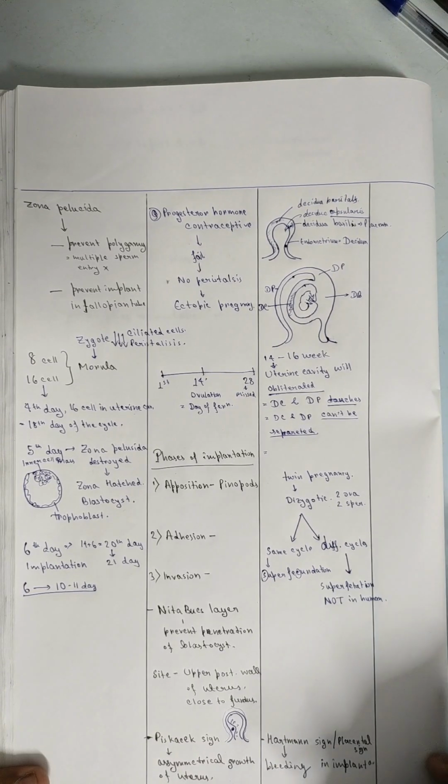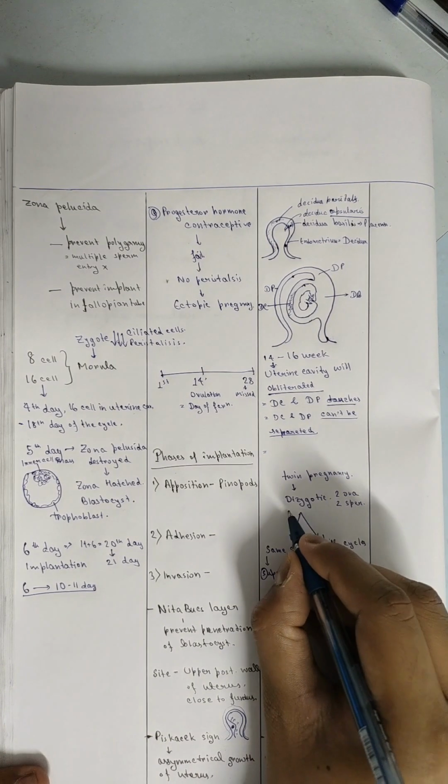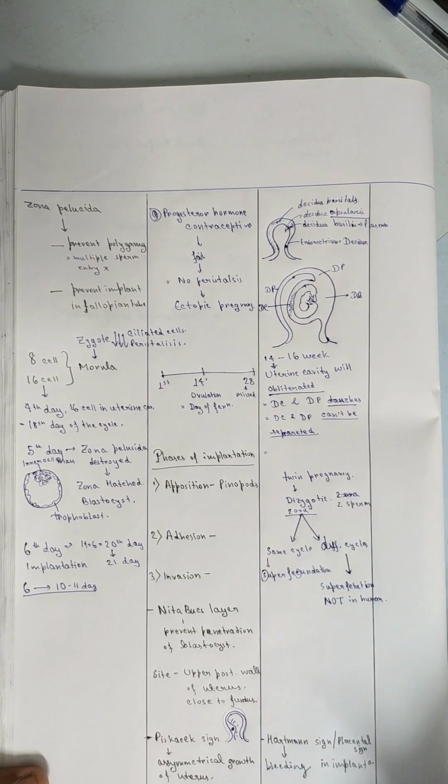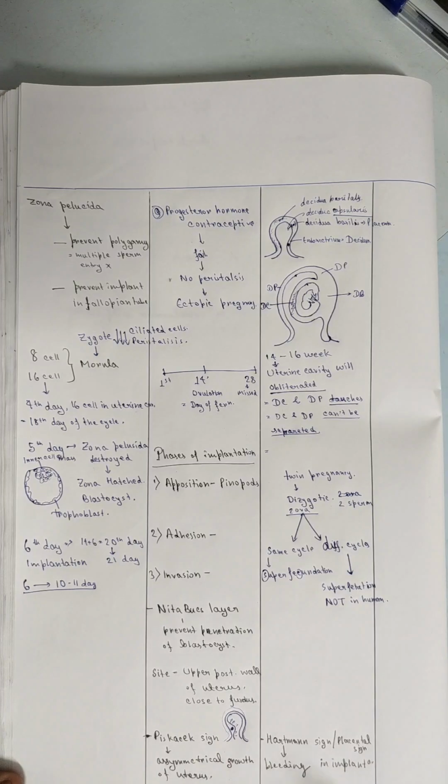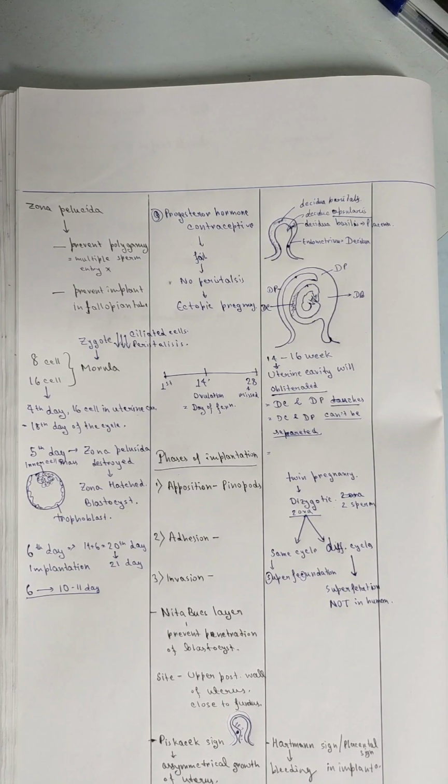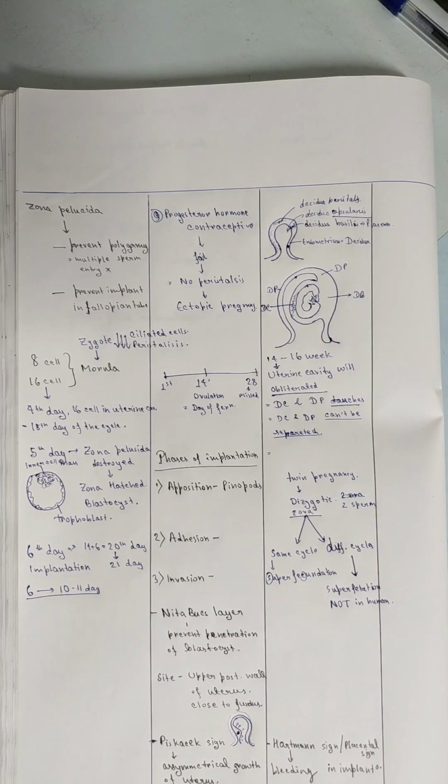Superfetation is not common in humans, but if there is a question that until when superfetation can happen in a pregnant lady, the answer will be up until the uterine cavity is obliterated. That means decidua capsularis and decidua parietalis have not touched each other.